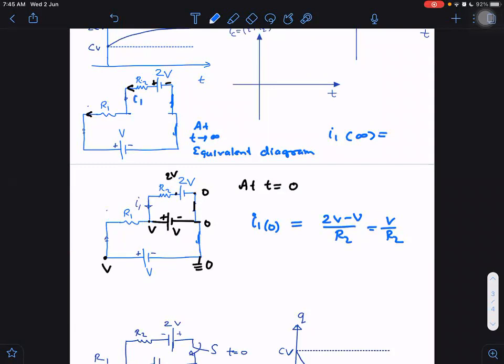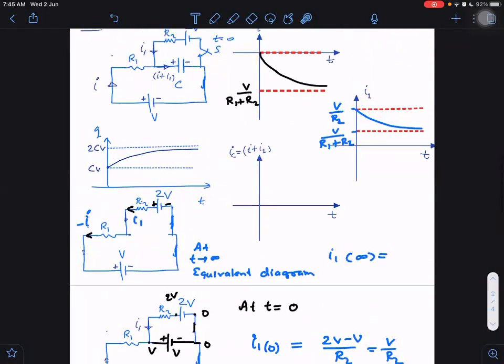This current is I1, and this current is minus I. Notice here what I'm doing. This I'm writing as I1, but this I'm writing as minus I. Although these are same, I1 is also equal to minus I. But why am I writing it as minus I? Because I in the question was given in this direction, but our current arrow is in the opposite direction.